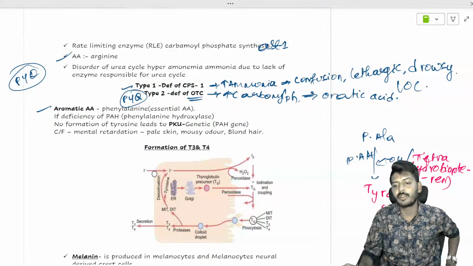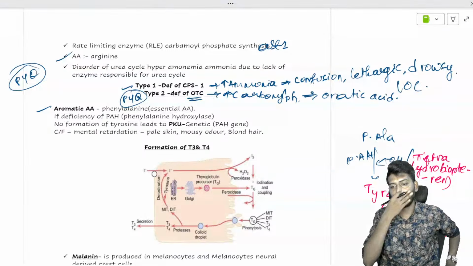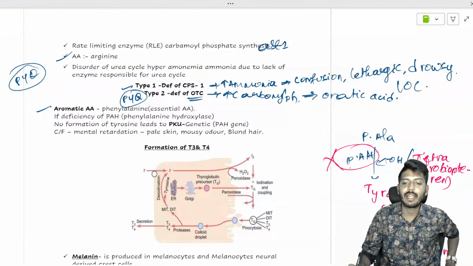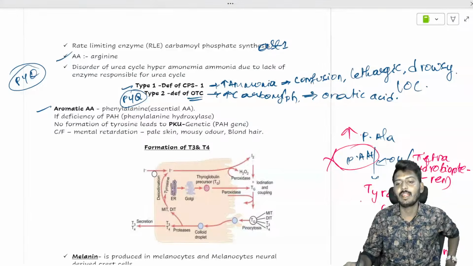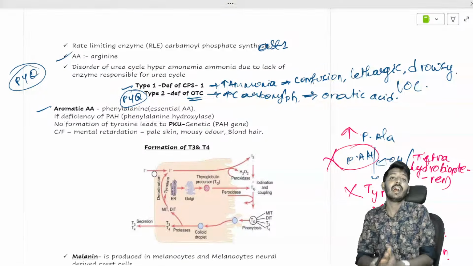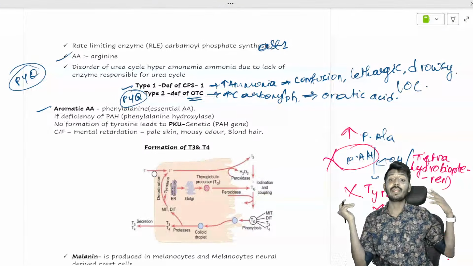This tyrosine is responsible for the production of T3 T4. It is responsible for the production of catecholamines. It is also responsible for the production of a substance called melanin. So if there is a deficiency of phenylalanine hydroxylase, there is an increased level of phenylalanine, tyrosine is absent, so T3 T4 will not be made, catecholamines are not there, and melanin is not there. Melanin is the pigment of the skin which causes dark pigmentation. So if melanin is absent, the skin will become pale and the hair will become blonde.